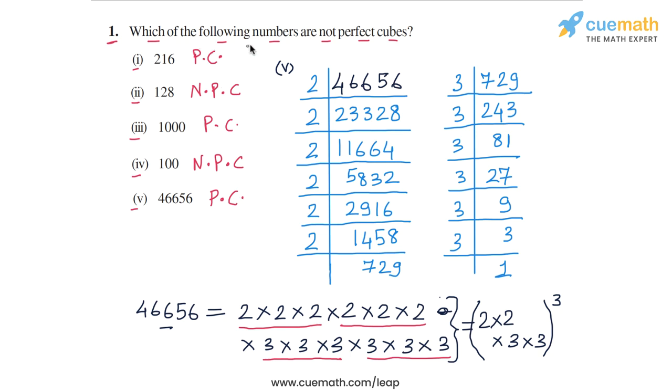Now the original question was, which of the following numbers are not perfect cubes? So the number in part 2, 128, is not a perfect cube, and the number in part 4, 100, is also not a perfect cube, whereas the other 3 numbers are all perfect cubes. So that completes question number 1.